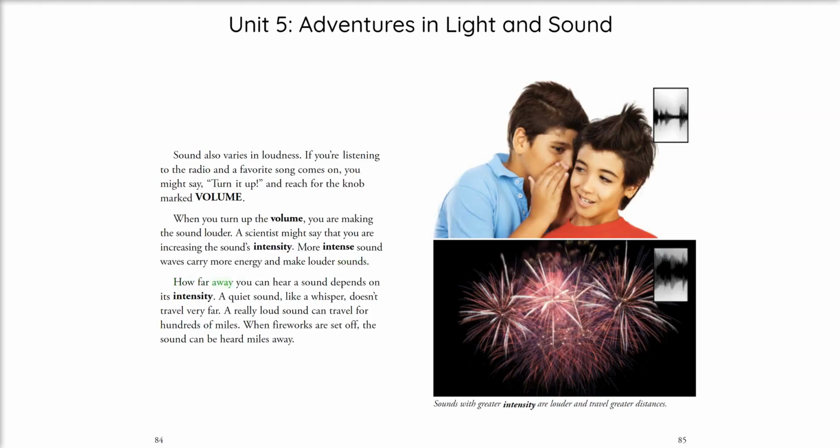How far away you can hear a sound depends on its intensity. A quiet sound, like a whisper, doesn't travel very far. A really loud sound can travel for hundreds of miles. When fireworks are set off, the sound can be heard miles away.